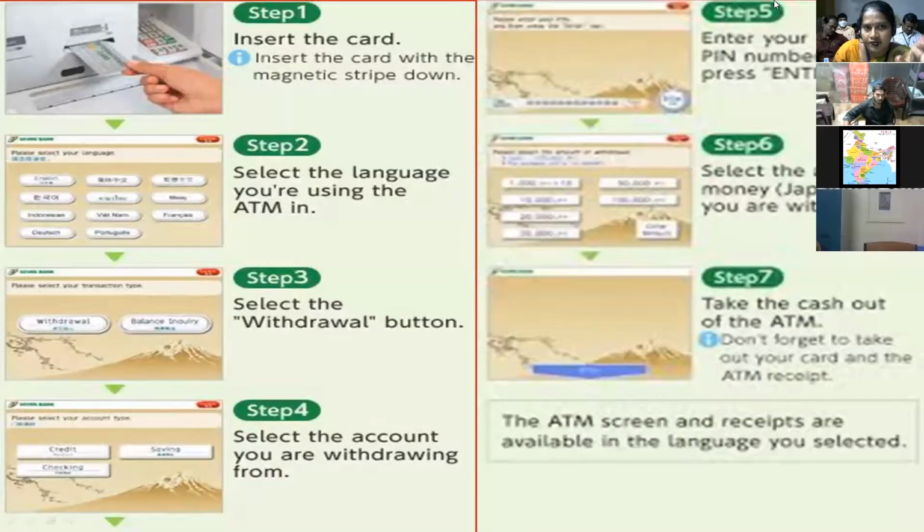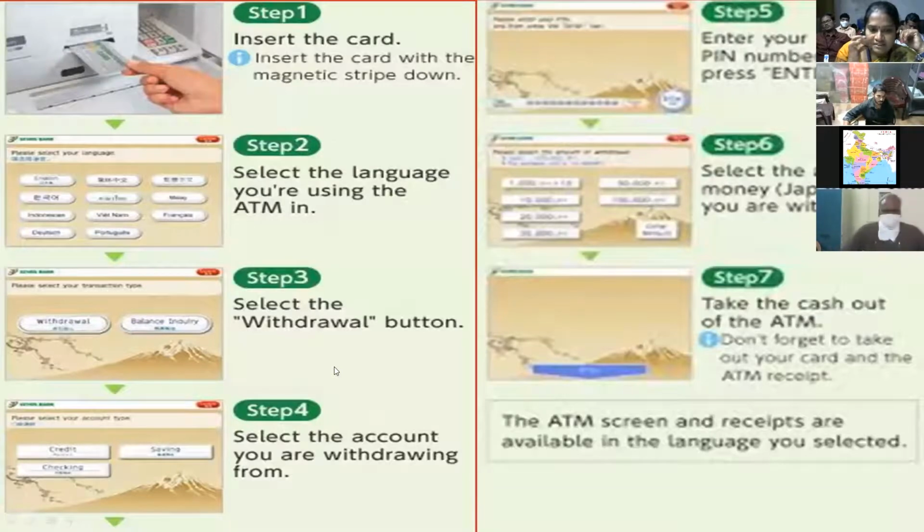First step, insert the card with the magnetic stripe down. Second, select the language you are using the ATM in, either Telugu or English. Third, select the withdrawal button. First the withdrawal button, and one more button we have to find, that is balance inquiry. For withdrawing money, we must select the withdrawal button. For balance inquiry, we must click the balance inquiry button.